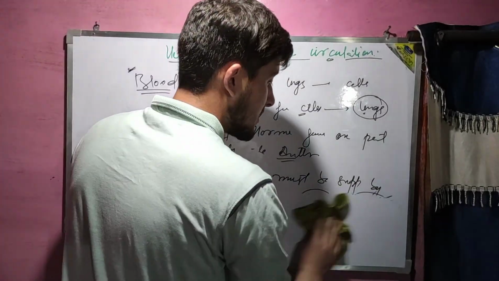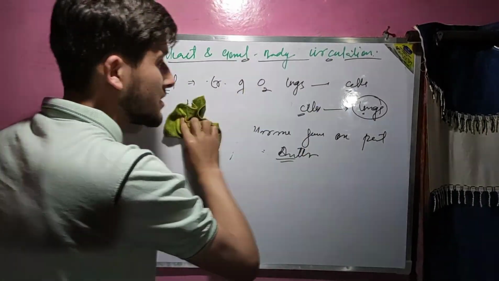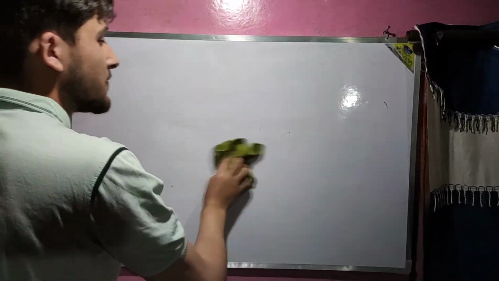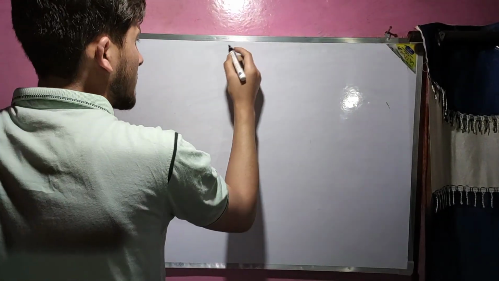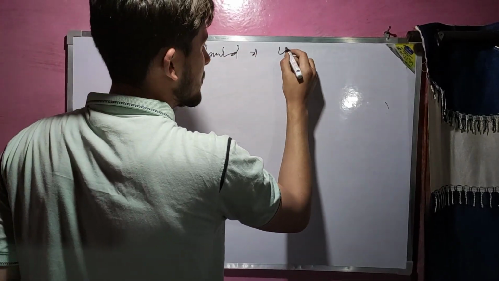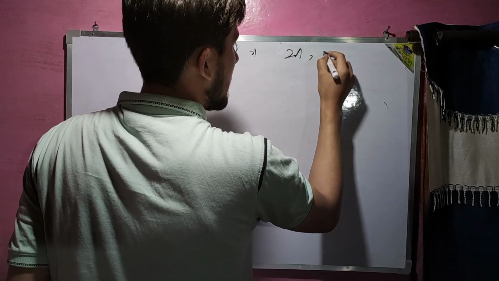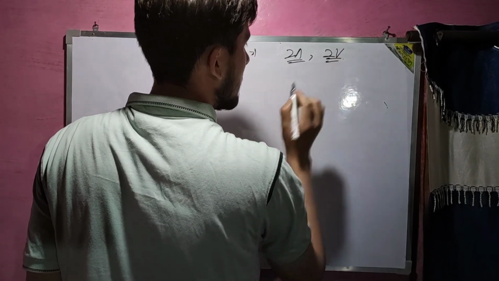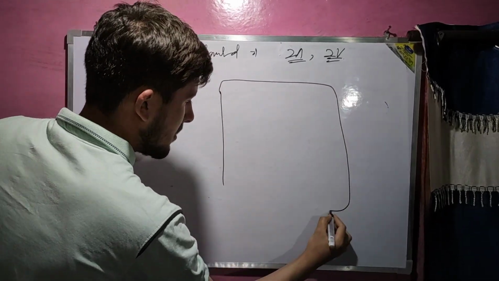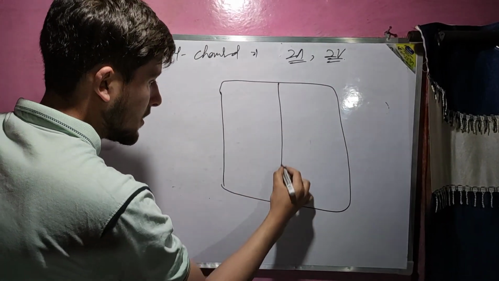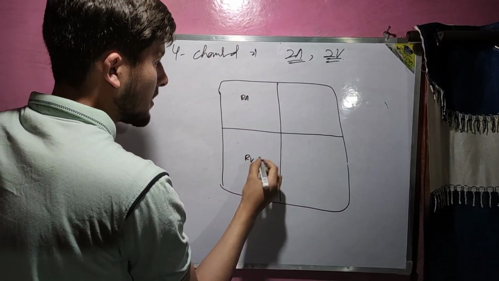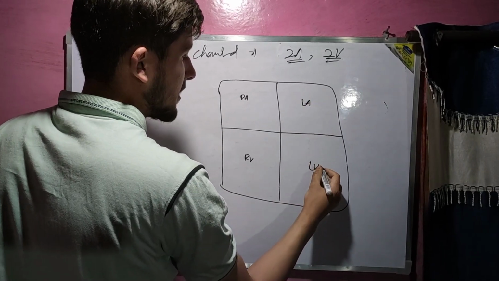Now let us describe the structure, or let us know the general features of the heart first. Since we know that our heart has 4 chambers, 2 atria and 2 ventricles. It is a 4-chambered heart. For example, this is our heart. This is the right atrium. This is the right ventricle. This is the left atrium, this is the left ventricle.